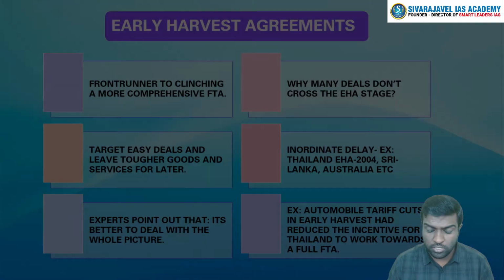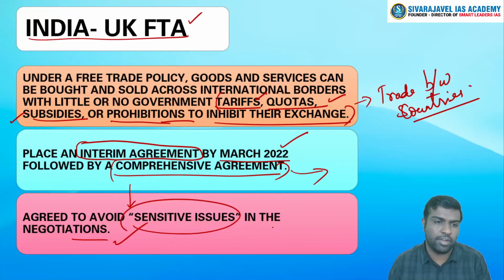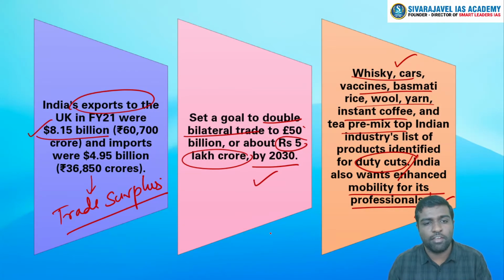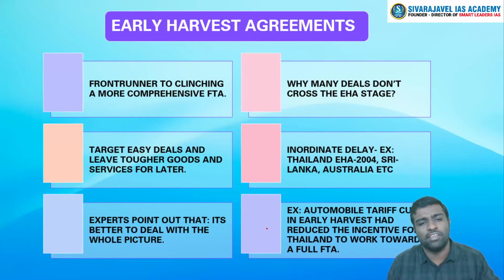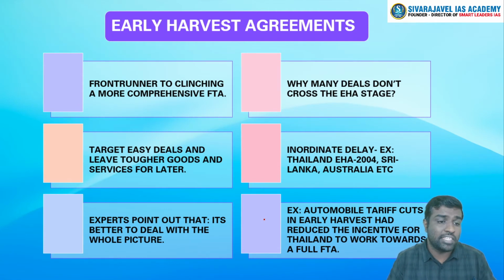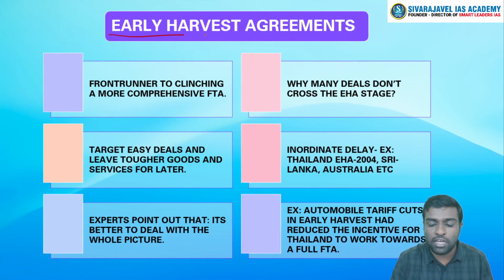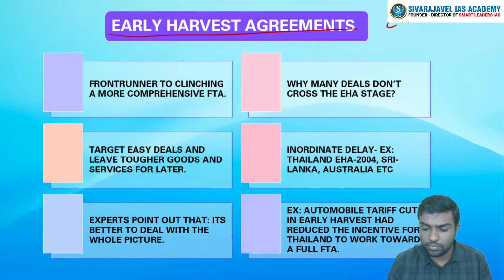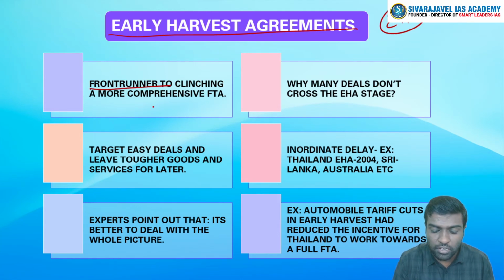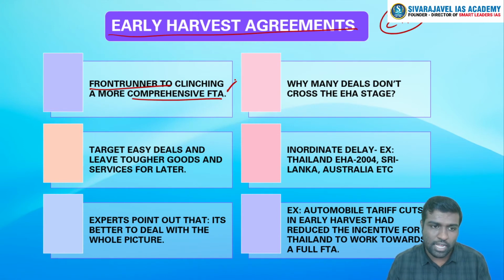And we talked about an interim agreement, isn't it? Whenever India has an FTA and a dialogue process is happening, this dialogue process will sometimes take years to realize. So before the talks are concluded, we put forth an interim, ad hoc measure, and that is called in our parlance an early harvest agreement, EHA. So what is this? It acts as a front runner to a more comprehensive FTA, a precursor to the free trade agreement.